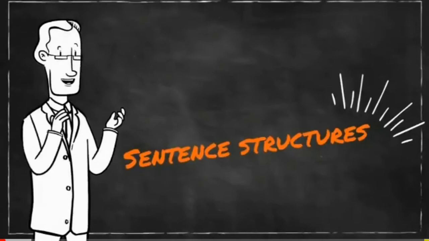Hello students, in this video we will read about sentence and its structure. We will read about the kinds of sentences, but before this we should know what is a sentence. A sentence is a group of words which is giving a complete sense. In sentence structure we have three types of sentences: simple, compound and complex sentence.